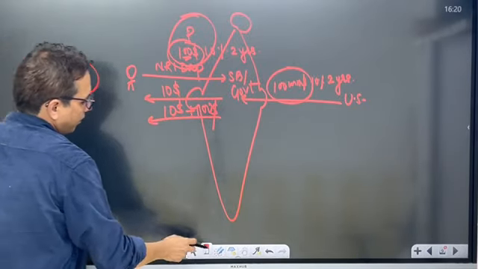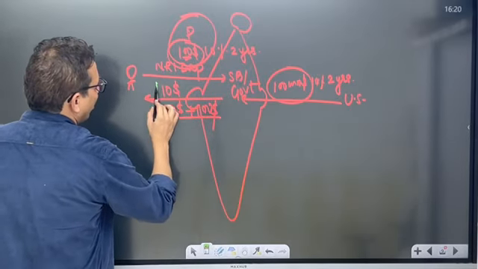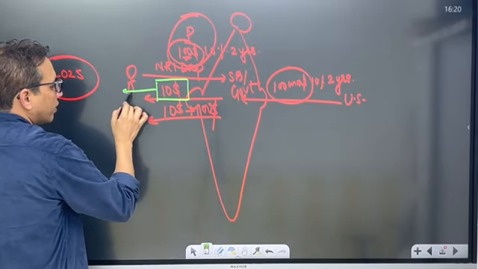Next year what happens? India pays $10 interest, an outflow of interest.